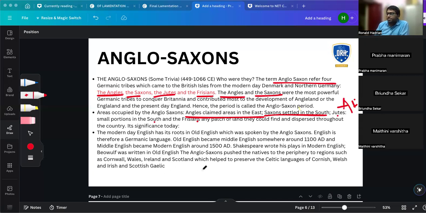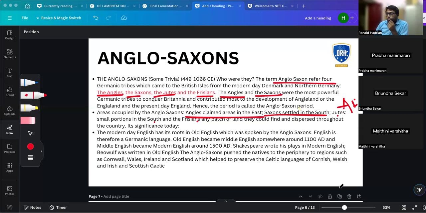Guys? Can you repeat again, sir? Yeah, there are 4 tribes, no? Angles, Saxons, Jutes, and Frisians. Who are the most important tribes who settled in England? Angles and Saxons. Okay, so that's why it's Anglo-English. That came into play. So the Anglo-Saxons were the 2 tribes there.